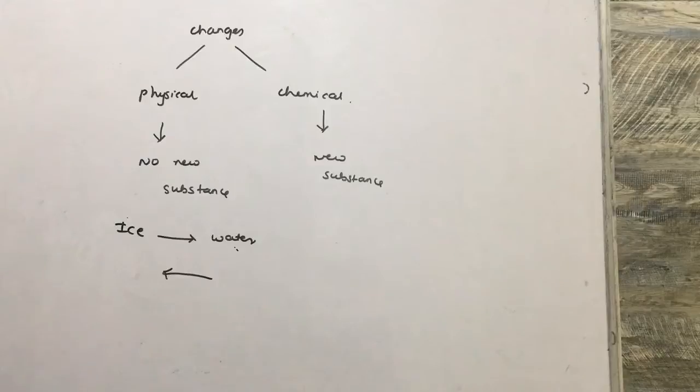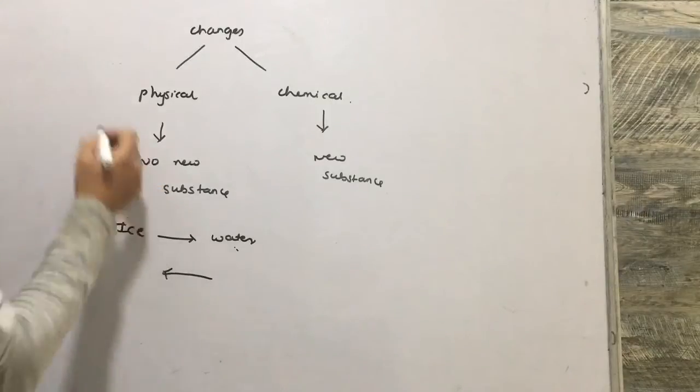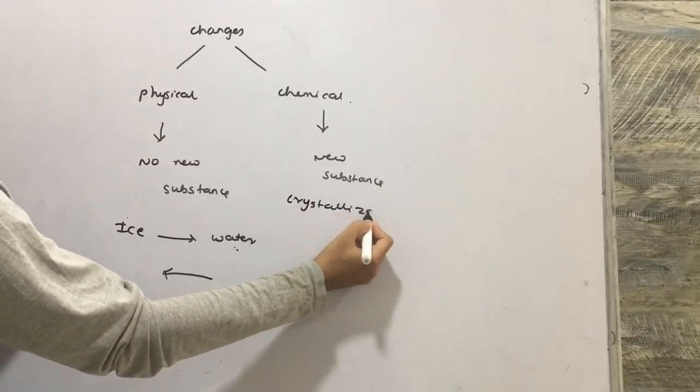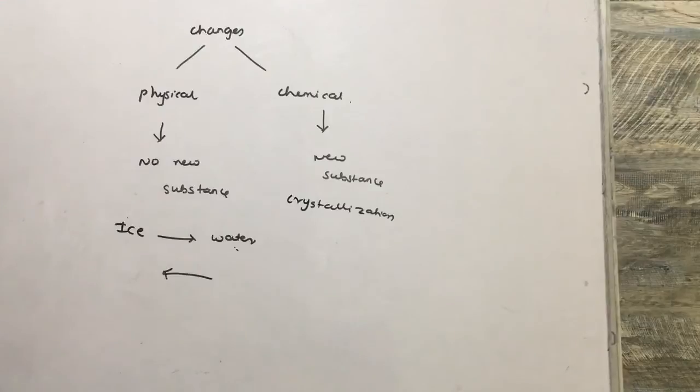Now in physical change we have one important thing to understand, that is crystallization. So what is crystallization? Crystallization is a physical process by which an impure compound is converted into its crystals. Crystals are small particles, solid forms of a compound that have a definite geometrical shape.